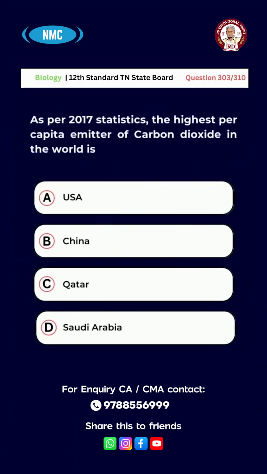Question number 303. As per 2017 statistics, the highest per capita emitter of carbon dioxide in the world is A, USA. B, China. C, Qatar. D, Saudi Arabia. The right answer for this question is option B, China.